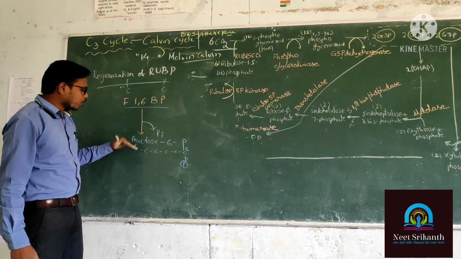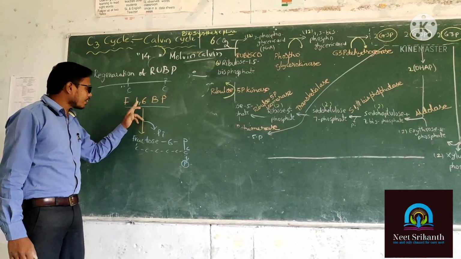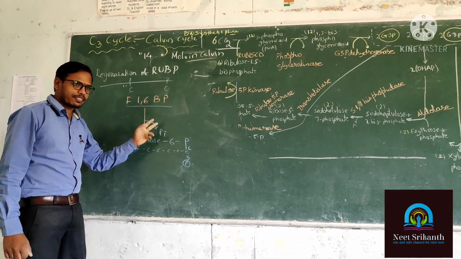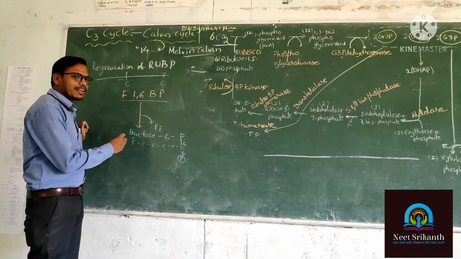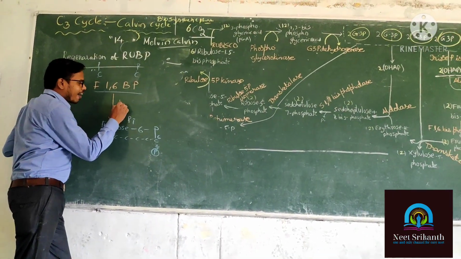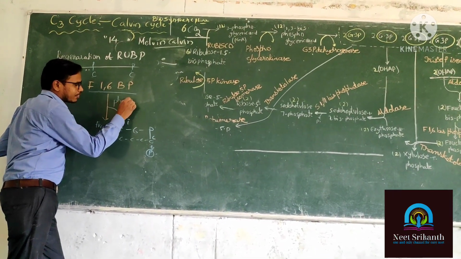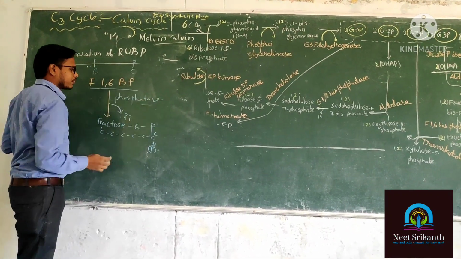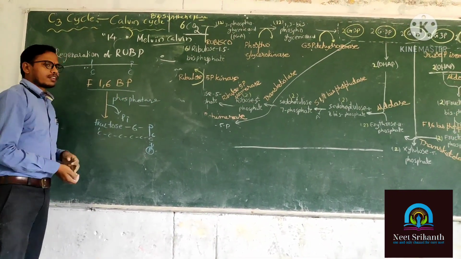So between 2 substrates, phosphates are transferred, phosphates are lost. So that enzyme name is phosphatase.